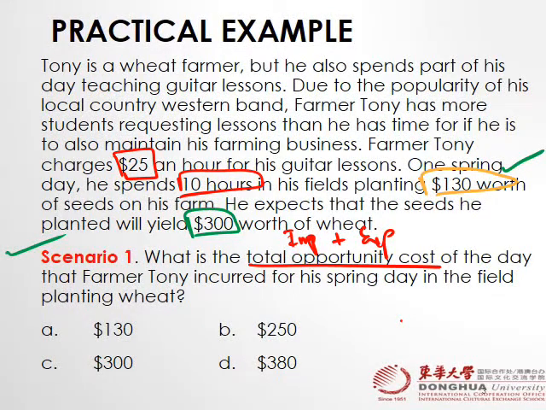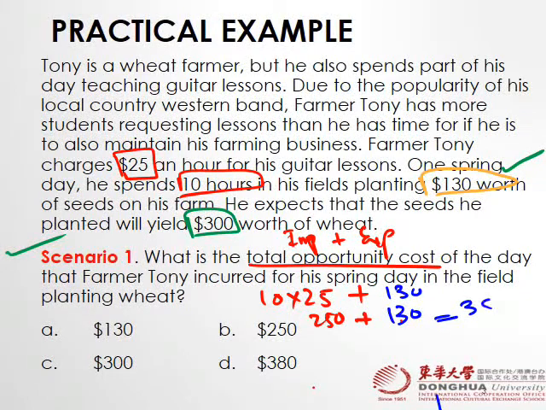What is implicit cost? That he did not go for guitar lessons, and had he gone for guitar lessons, he would be spending 10 hours and he would be earning $25 per hour. So total $250 he would be earning if he didn't go for planting wheat, right? Explicit cost: how much actual cost he paid from his own pocket? $130 worth of seeds. So 130 plus 250 is equal to how much? $380. So our answer is D.